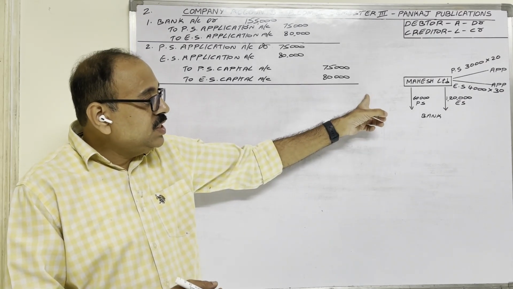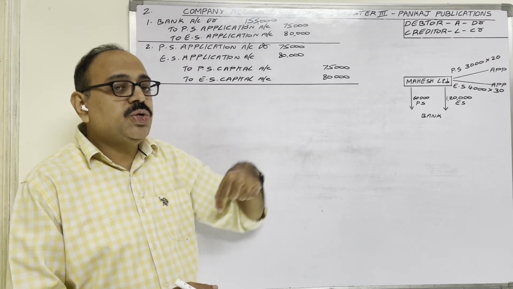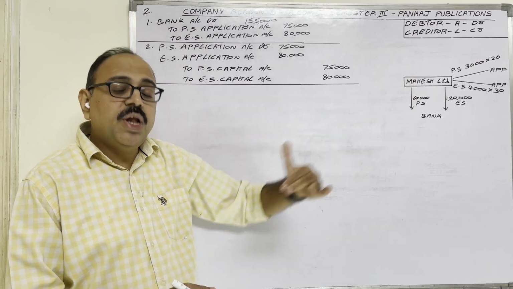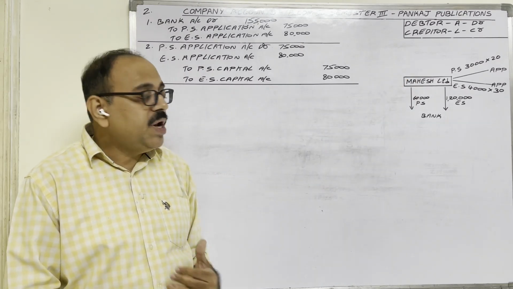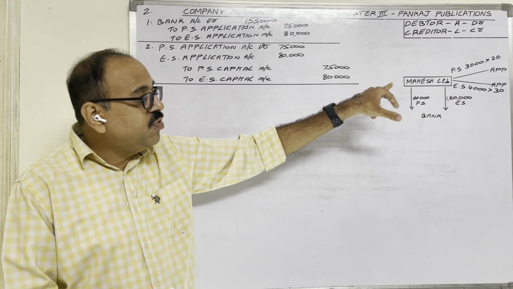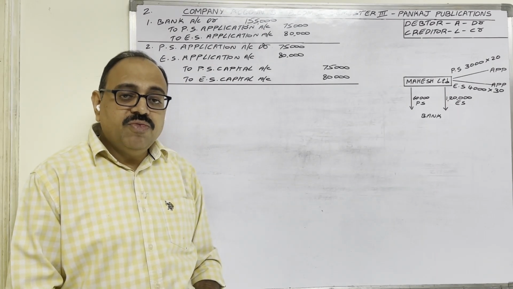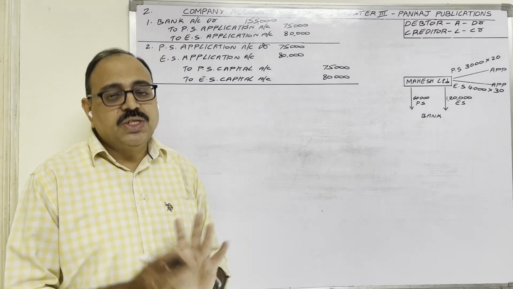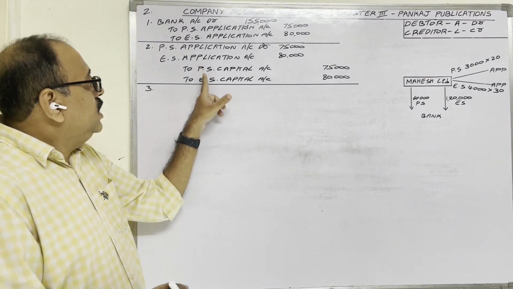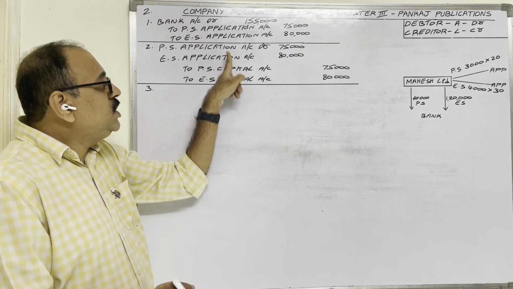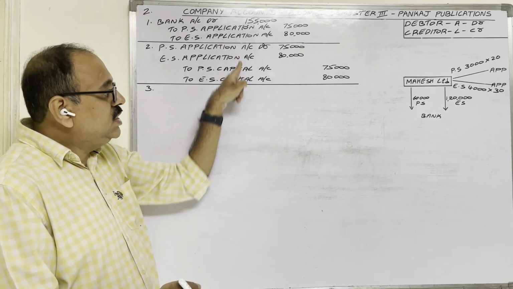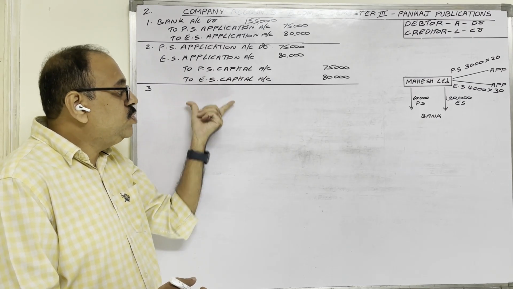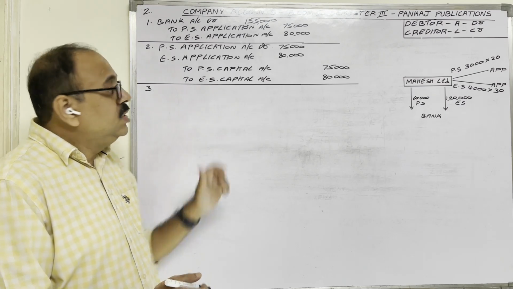In case of preference shares, on 3,000 shares money should come. In case of equity shares, on 4,000 shares money should come, because the public applied for 3,000 preference shares and 4,000 equity shares. Therefore, first the transfer entry we will write, then the received entry. What is a transfer entry? See, for transferring application money to capital accounts, this is the entry. In the same manner, now allotment amounts we should transfer to capital accounts.